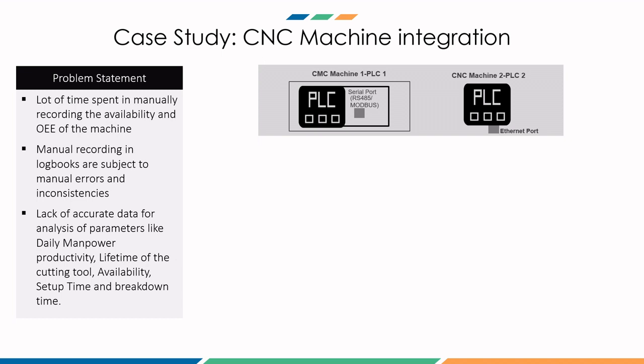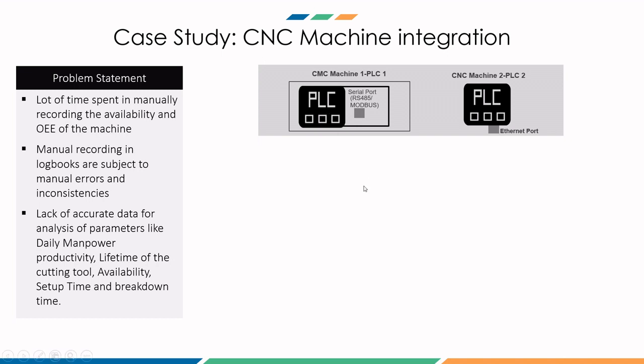He wants to optimize the lifetime of the cutting tool. And right now, since there is no continuous data capturing, there is no accurate way of knowing how much the lifetime is, or how much work each cutting tool can do, and what is the ideal time to change the cutting tool. It's all based on experience, right? So improvement initiatives might be a bit difficult to plan without having accurate data.